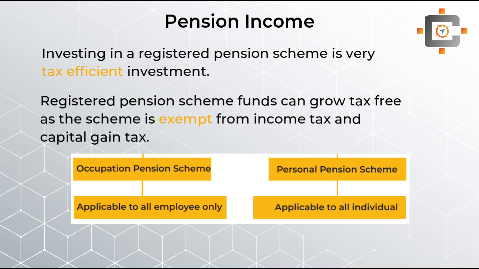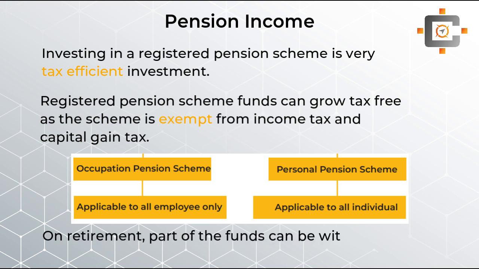Okay, so I hope you are getting this idea. Now students, what happens when you contribute into the pension scheme is that the pension fund will grow tax free, and at the time of retirement, part of your fund can be withdrawn as a tax-free lump sum. So right now you are getting the tax benefit, and when you withdraw the pension fund at the time of retirement, at that time also some of the amount will be received as a tax-free amount.